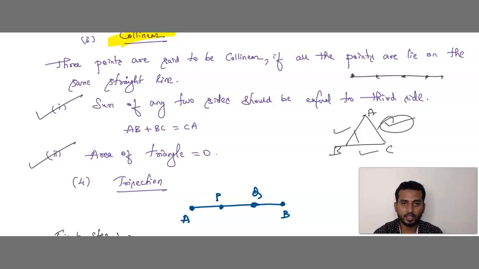Then, area of triangle. By using the formula for the area of a triangle, if the final answer is equal to 0, hence the points are collinear.